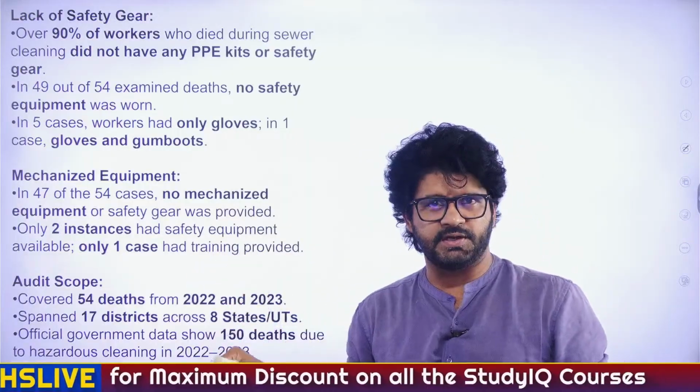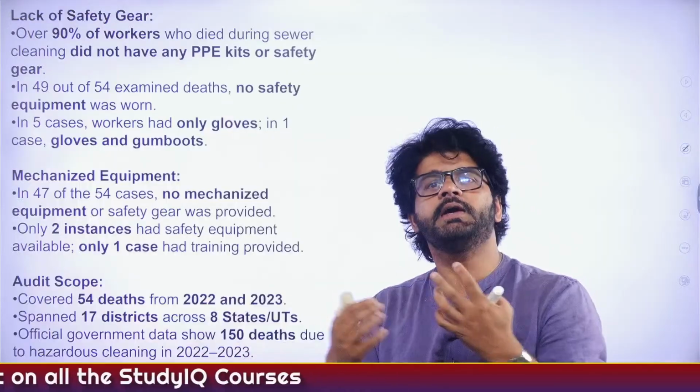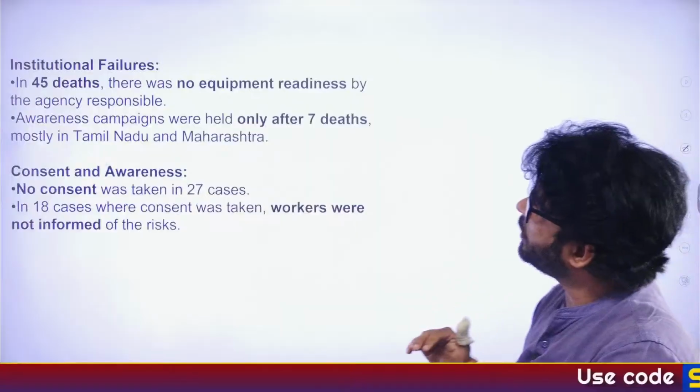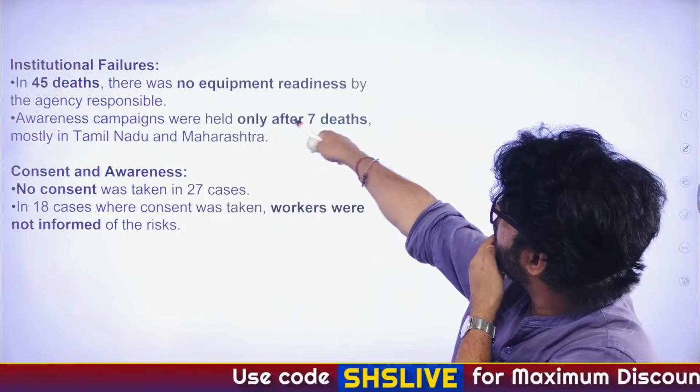Why reservation is needed. There are certain menial jobs which are done by this community, and that's why reservation was initially announced on the criteria of social inequality, institutional failures. In 45 days means death. There was no equipment readiness.